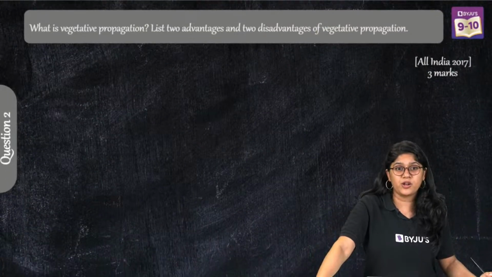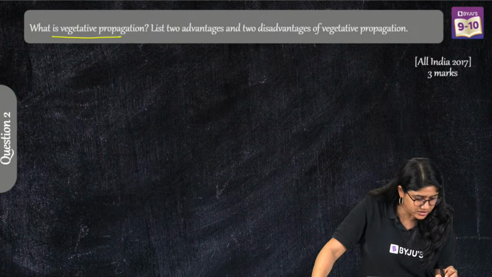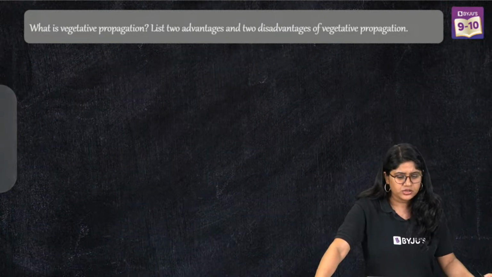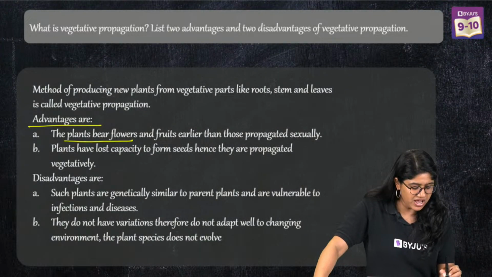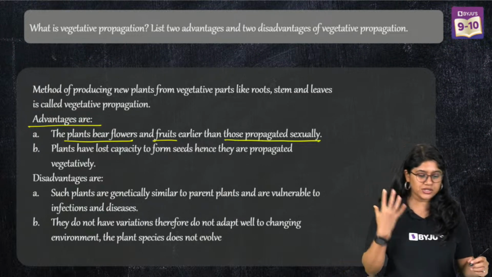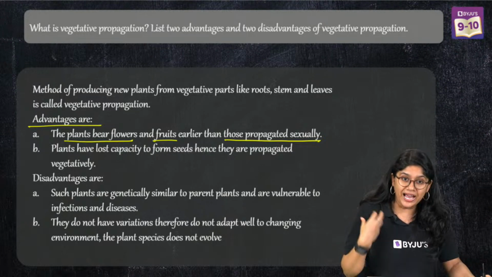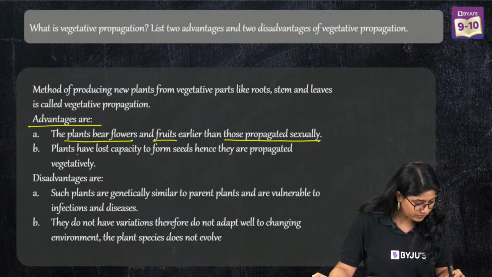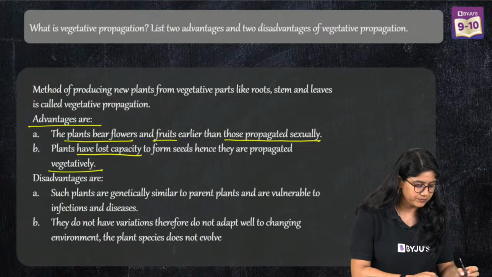Okay. Next question, everyone, on your screen for 3 marks. What is vegetative propagation? List 2 advantages and 2 disadvantages. Easy peasy. 3 marks question. Advantages are plants bear flowers and fruits earlier than those propagated sexually. So of course we will be able to produce fruits and vegetables much faster. Plants that have lost their capacity to form seeds, we can use this method.